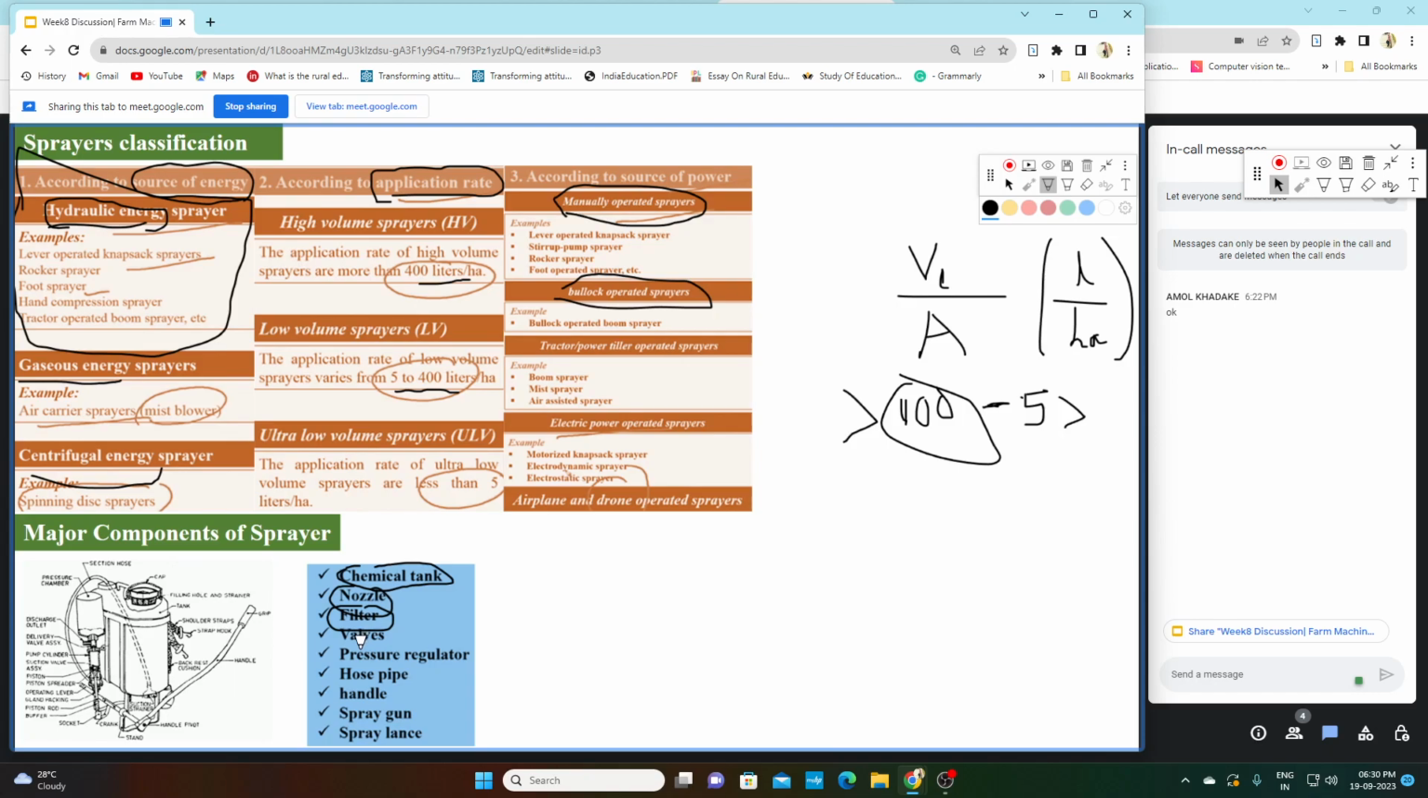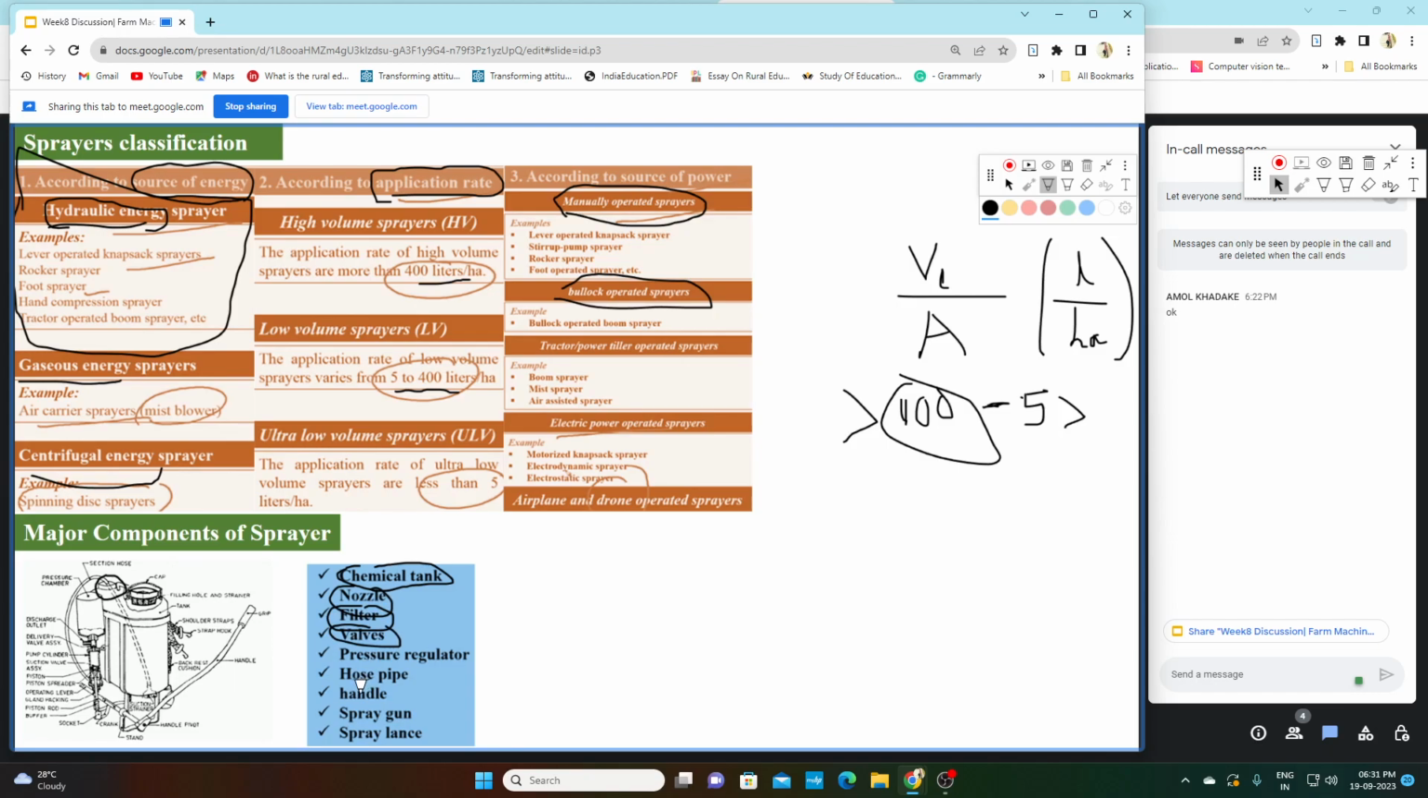Fourth is valve. What is a valve? A valve is an opening provided at the intersection of this chemical tank and the nozzle pipe, or we call it the spray lance. So in between this we use a valve. Why do we use a valve? For opening this, for passage of this liquid from the chemical tank to this pipe. So that is the use of the valve.